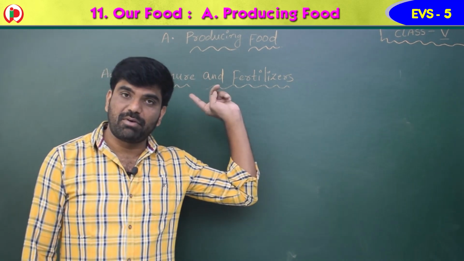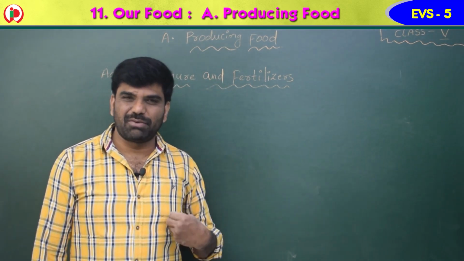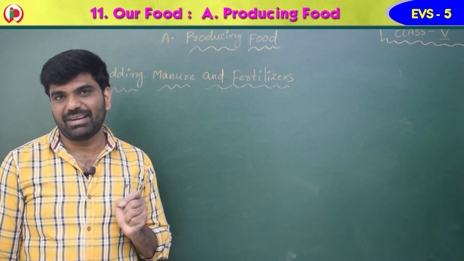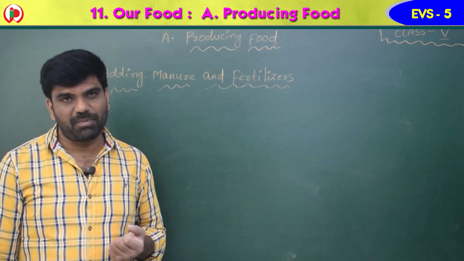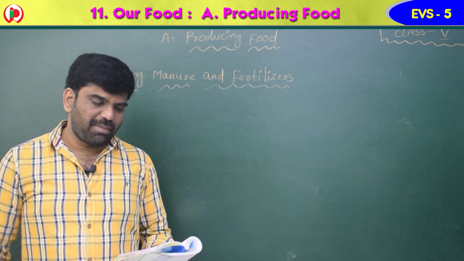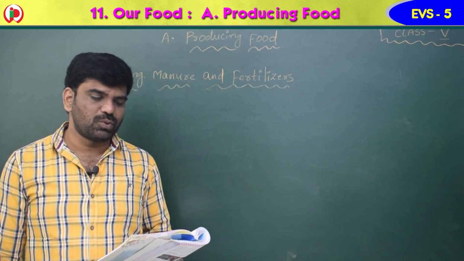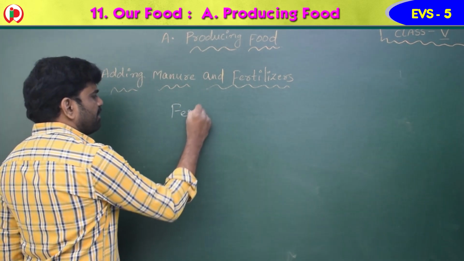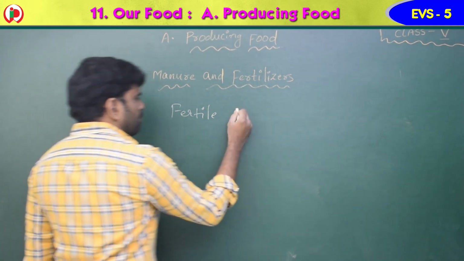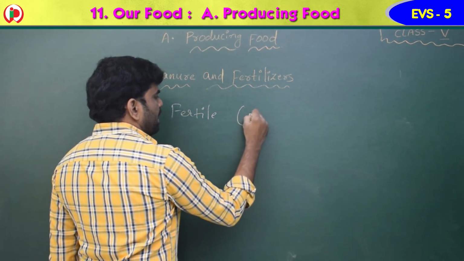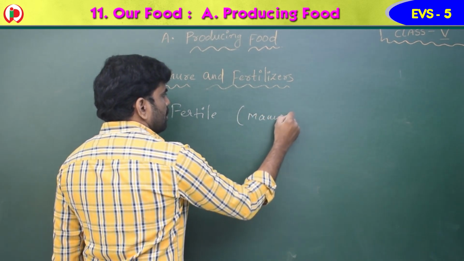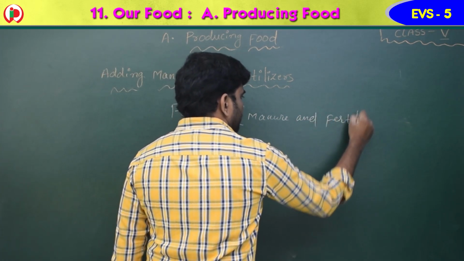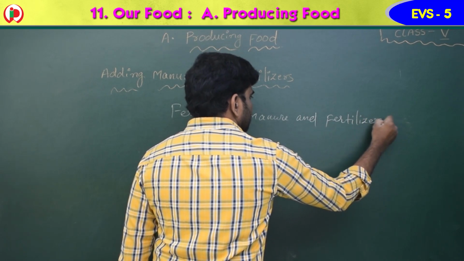This is also very important. Like we eat different types of food for our energy, the plants also require manure and fertilizers to grow properly. So manure or fertilizers are added to the soil to make it fertile. To make the soil fertile, we should go for the addition of manure and fertilizers.